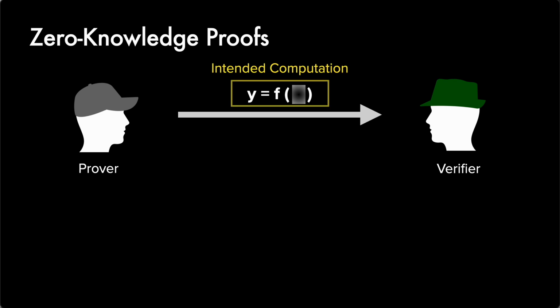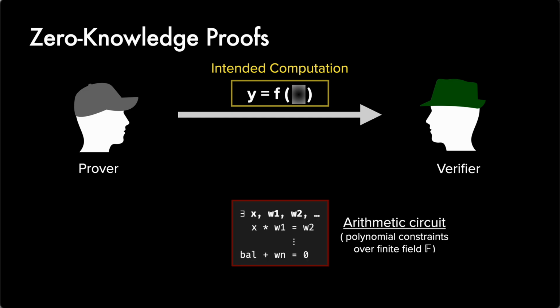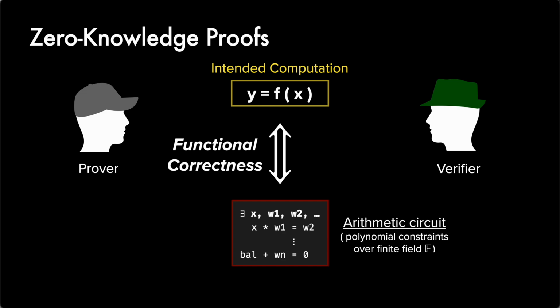However, the intended computation f usually cannot be expressed as a normal program. Instead, the same computation needs to be encoded in some way as an arithmetic circuit, which are systems of polynomial constraints over finite fields. Because of the difference between these two computation models, a natural question arises. Do the intended computations align with the arithmetic circuits? If that's indeed the case, then we say that the circuit is functionally correct.